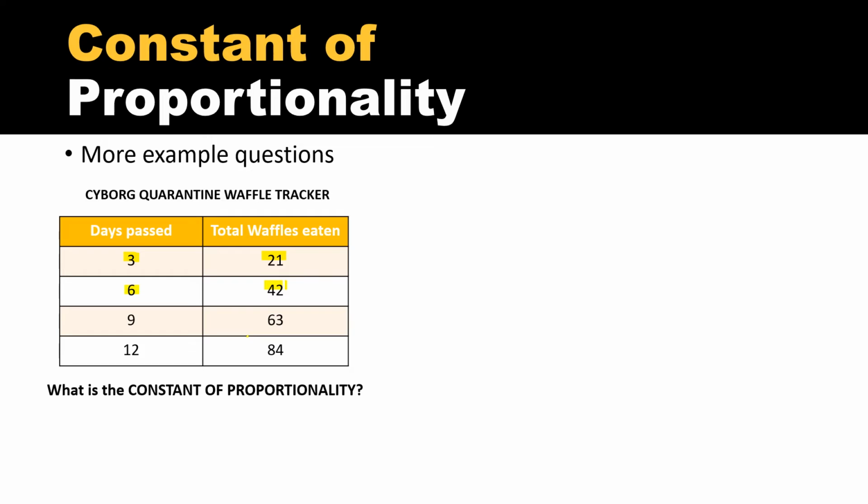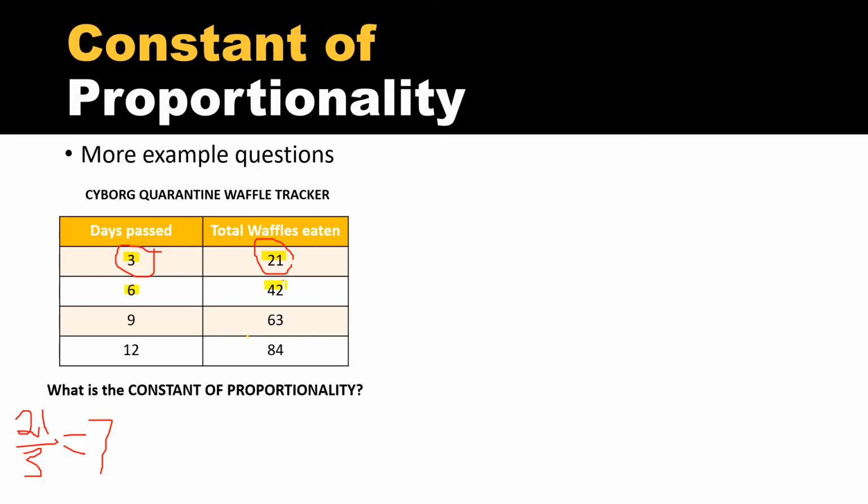In order to solve that, you simply just have to divide. So I take the number of waffles he ate and divide it by the number of days that have passed. So 21 divided by 3. And that's going to tell you that the constant of proportionality is 7. Well, it will tell you that as long as each row of data matches that.